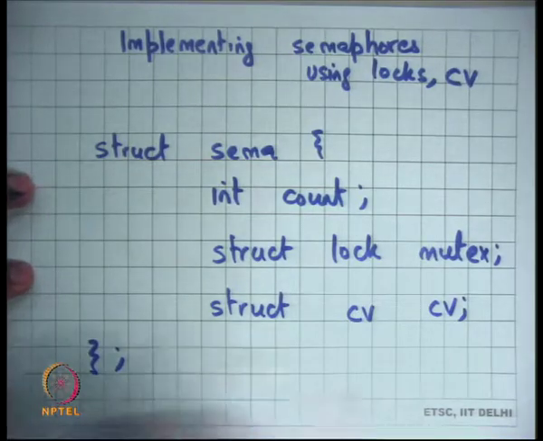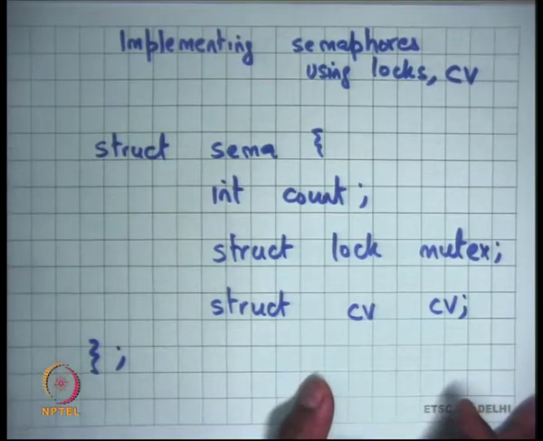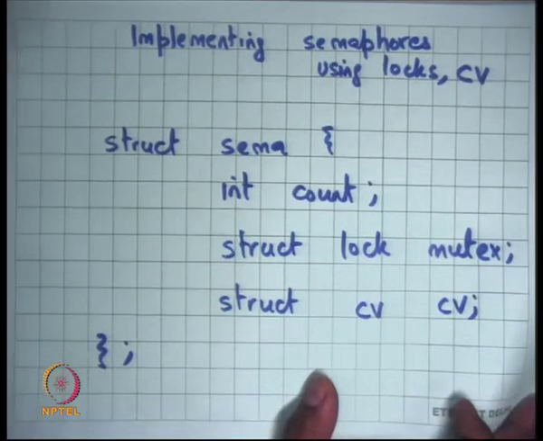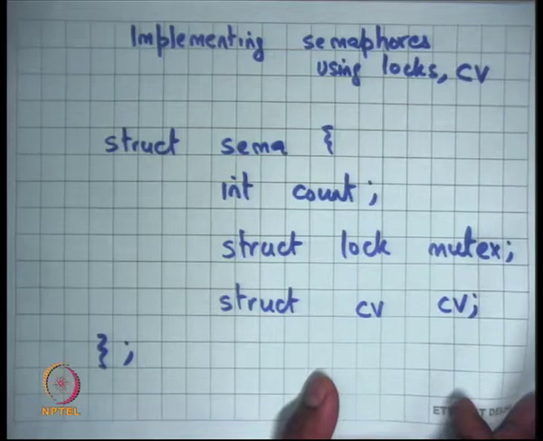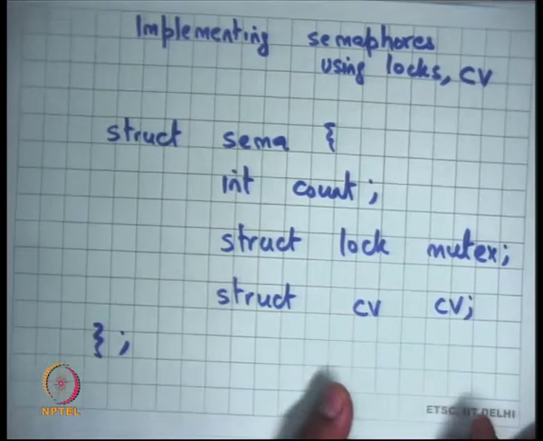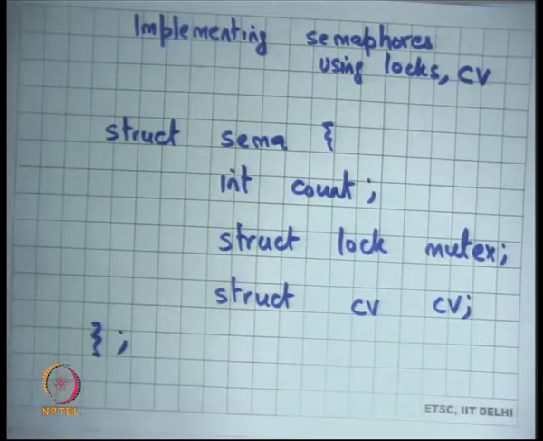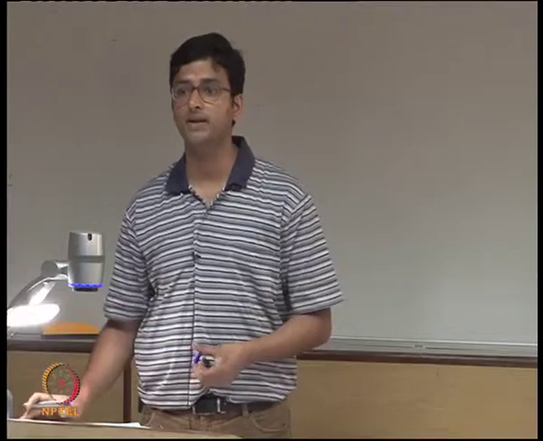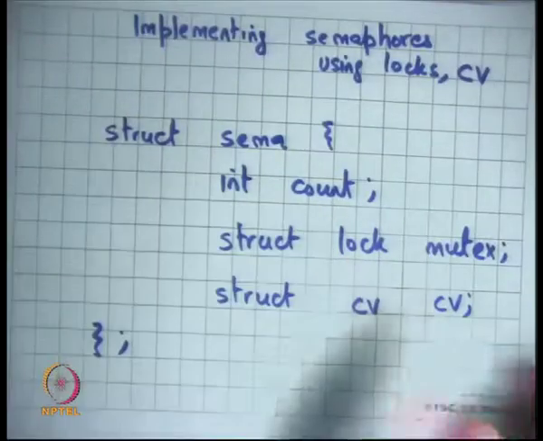That's how I define my semaphore. It has three fields: a count variable which is used to maintain the count, and these two other fields that are there to ensure atomicity of my accesses with respect to each other, and also to implement the semantics and allow waiting on a condition.